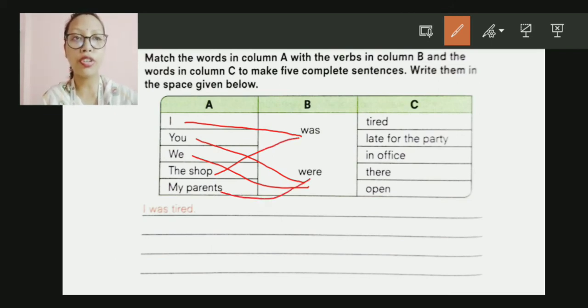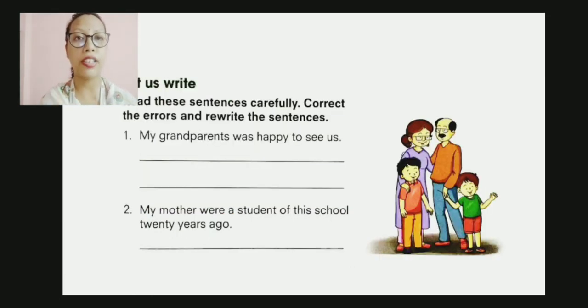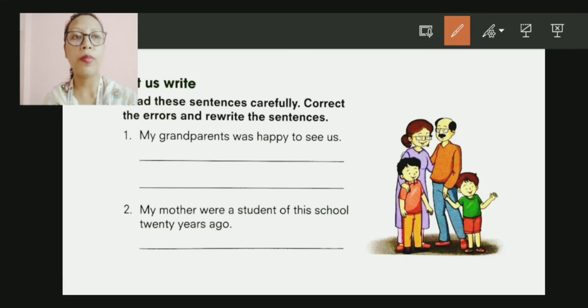Now you have to join these sentences with column C. So you can use any part from column C and then complete the sentences by writing them in the space given below. Okay. Now let's move on to the next part. So here we have another exercise. We have to read the sentences carefully, and there are some mistakes or errors in the sentences and you have to rewrite the sentences. This one is also very easy. You have to go through the plural and the singular.